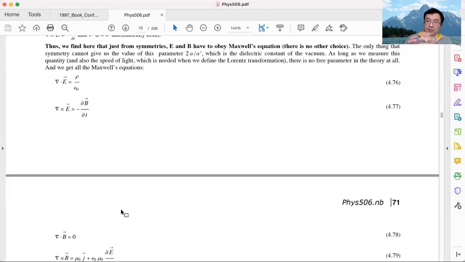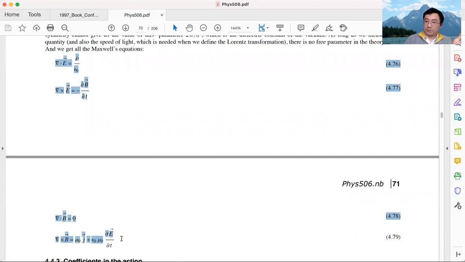With those assumptions, we find that the equations of motion we need to follow for the electric and magnetic fields are these four equations. That's precisely what Maxwell found in Maxwell's theory. So in this sense, Maxwell's theory is not an accident. It's not something where we accidentally discovered that our universe follows Maxwell's theory. This theory almost has to be true, as long as the universe has this symmetry principle, and as long as the E and B fields are gauge fields, which allow you to do a gauge transformation with everything remaining the same. Then this has to be the equation of motion for this field.